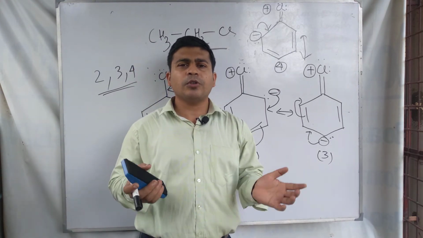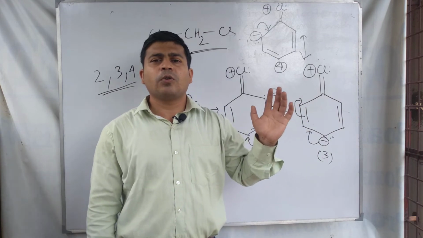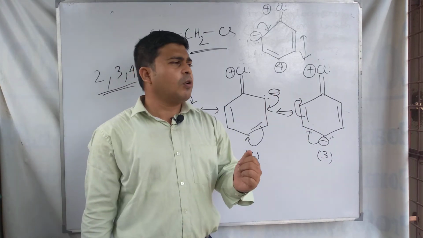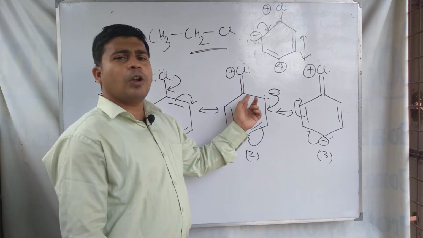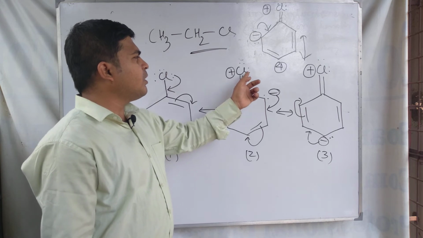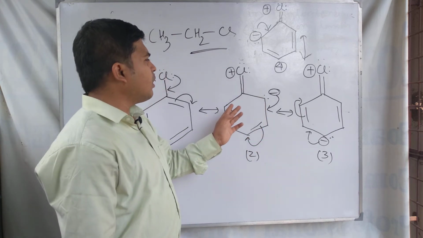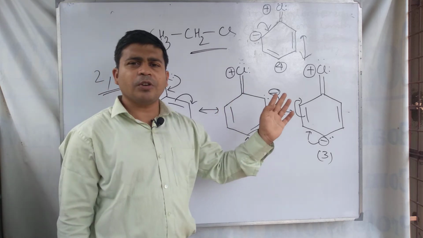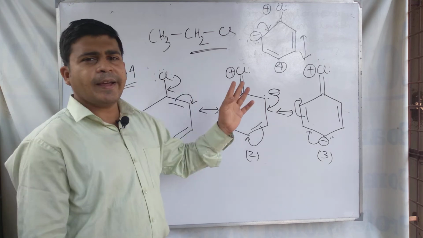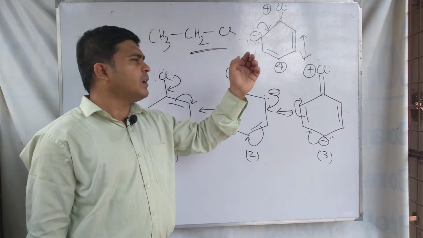And if we talk about the reactivity, chlorobenzene is less reactive than chloroethane. Why? Because due to the shortening of the bond length, chlorobenzene decreases its reactivity, and for this reason any aryl halide is less reactive than alkyl halide.